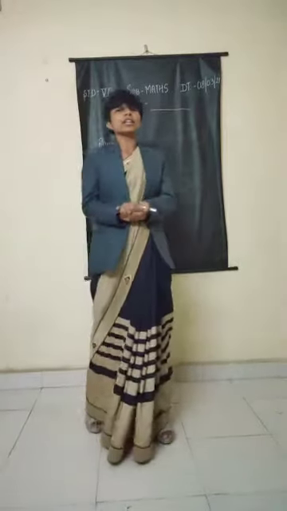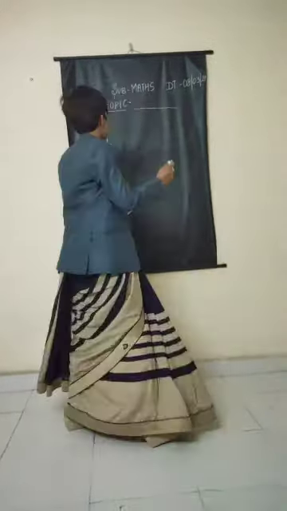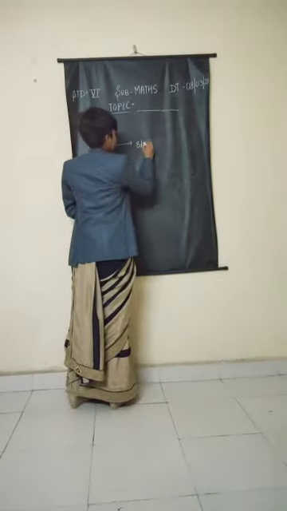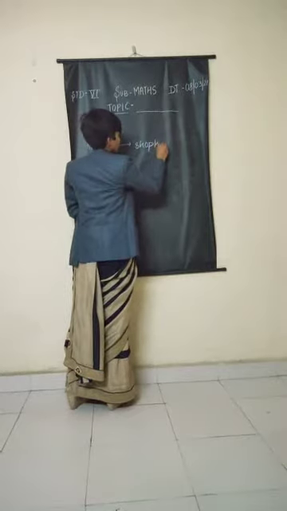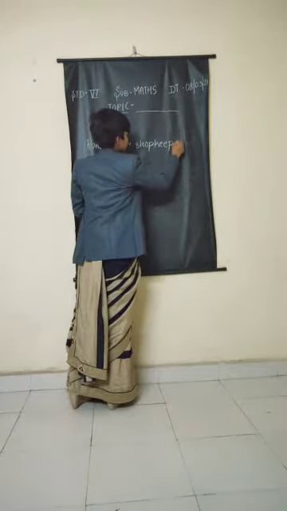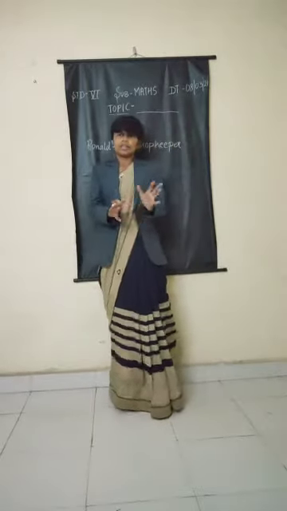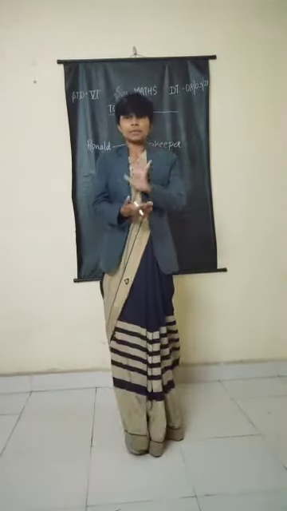So he went to the shopkeeper to buy his favorite pen. He asked for his favorite pen.